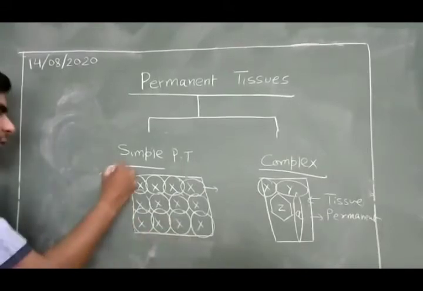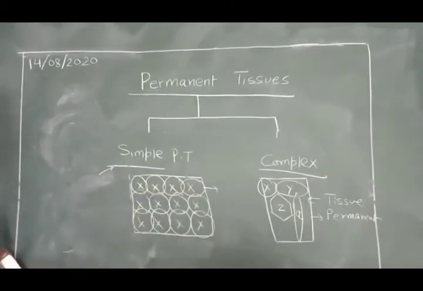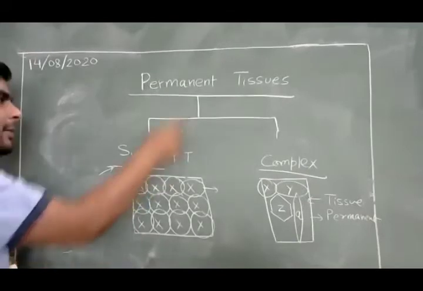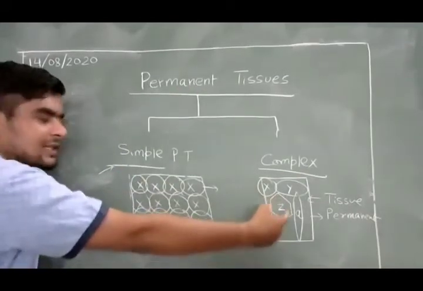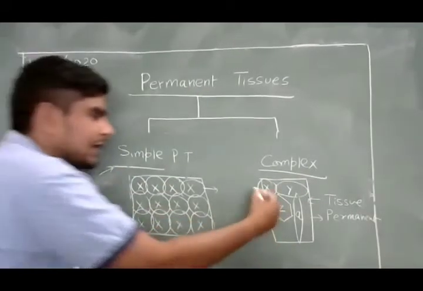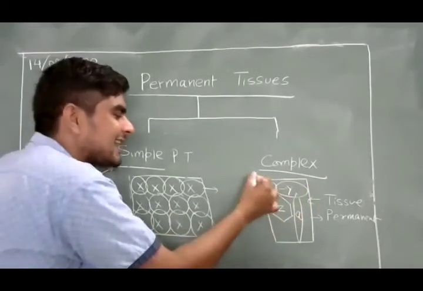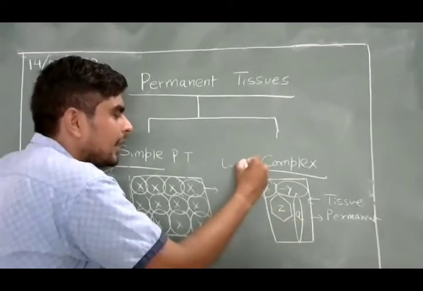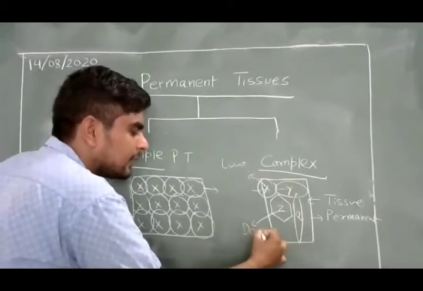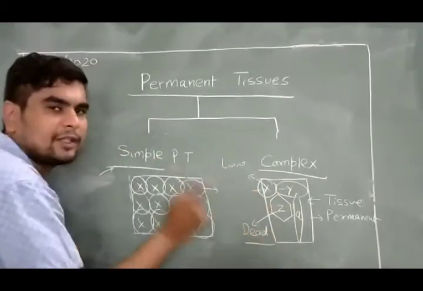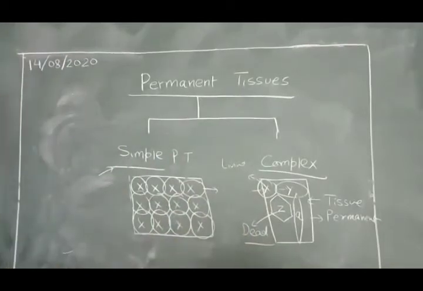So it's a very basic difference. If only one type of cell forms a permanent tissue, it will be called a simple permanent tissue. If different types of cells are working together as a unit, and they are morphologically dissimilar, even dissimilar in characters, maybe the X cell is a living one and the Z cell is a dead one, but still they work together as a unit, then it will be called a complex permanent tissue.